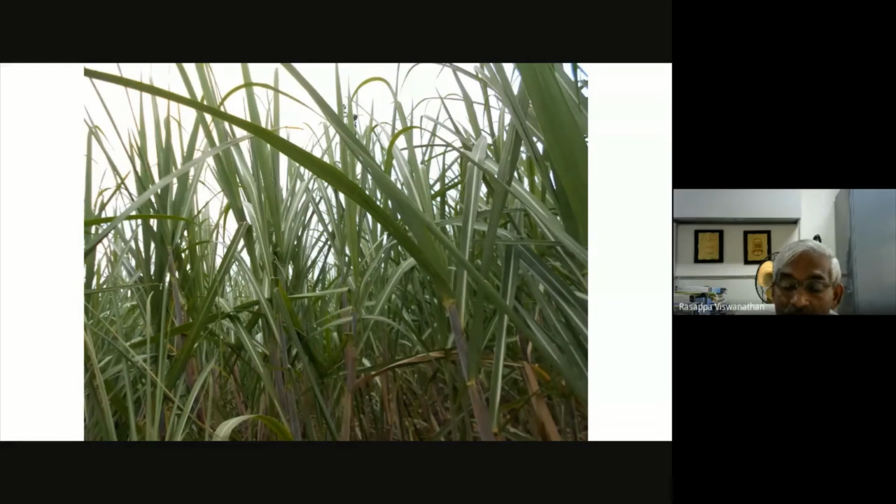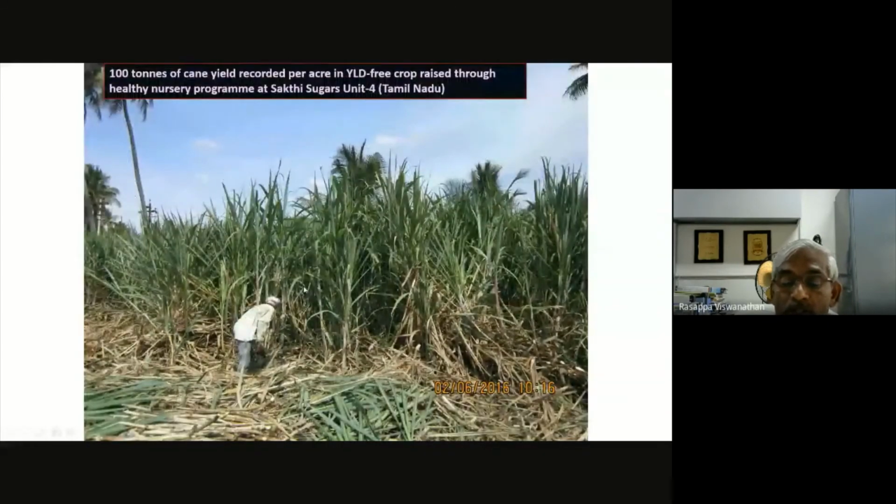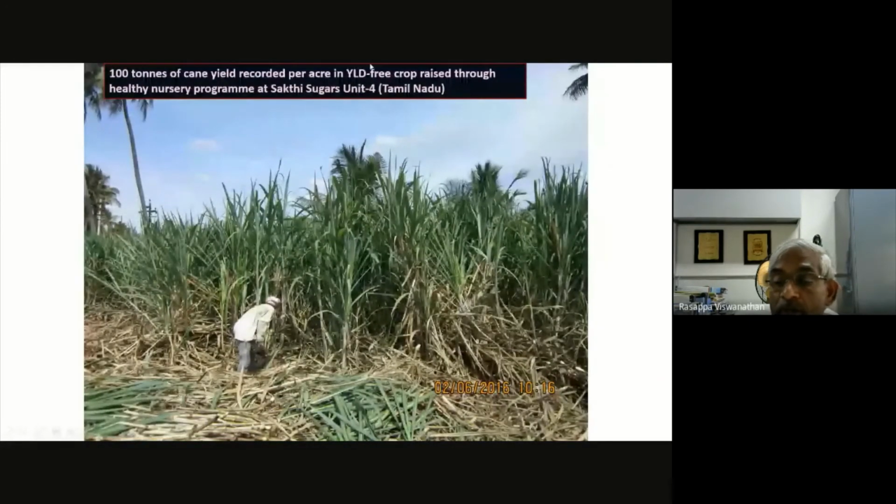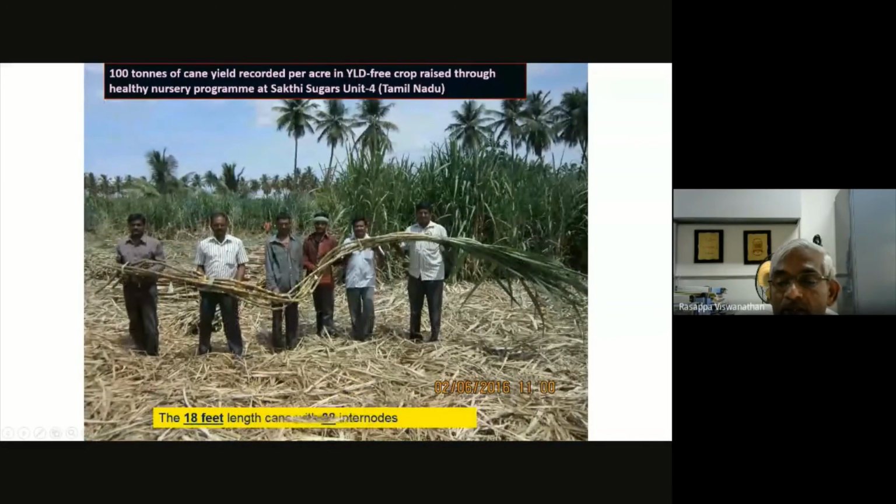You have to certify that they are free from the virus and grassy shoot phytoplasma. This is something we have shown earlier also in many of my presentations. You can see the time of harvest, you can see a green crop, and that is because there is a luxuriant growth. In that Successors Unit 4 field, they have recorded 250 tons per hectare. So the same variety can achieve very high yield, provided you are able to provide good seed with care.